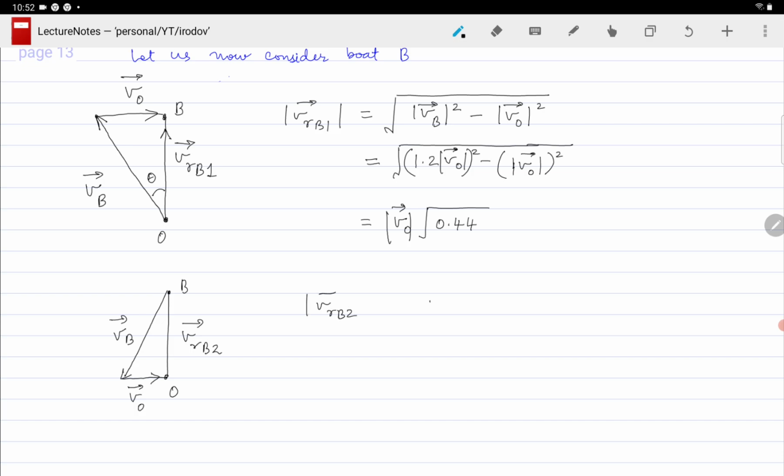Again, we can use Pythagoras theorem to find the magnitude of VRB2, which will be equal to under root of VB square minus V0 square.